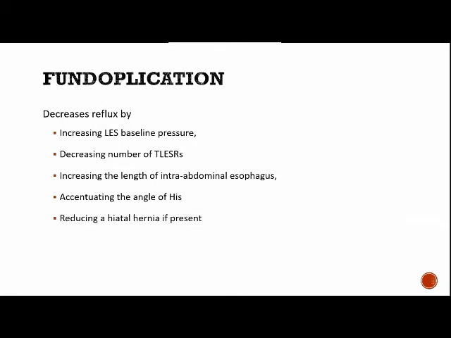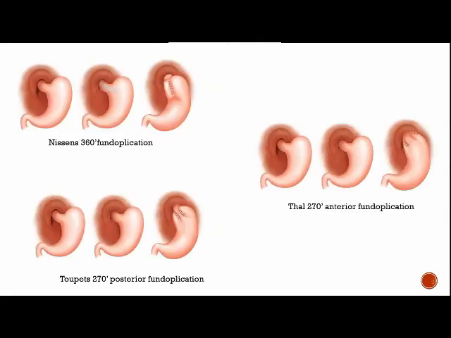The most commonly done procedure is fundoplication for GER. It decreases reflux by increasing the LES baseline pressure, by decreasing the number of transient LES relaxations. It increases the length of the intra-abdominal esophagus. It accentuates the angle of His and reduces the hiatal hernia if present. So the commonly done fundoplication is Nissen's 360-degree complete wrap, and other partial fundoplications are Thal's 270-degree anterior fundoplication and Toupet's 270-degree posterior fundoplication.